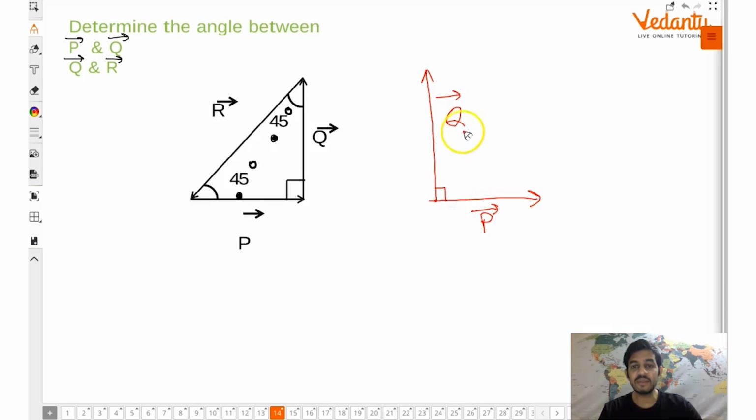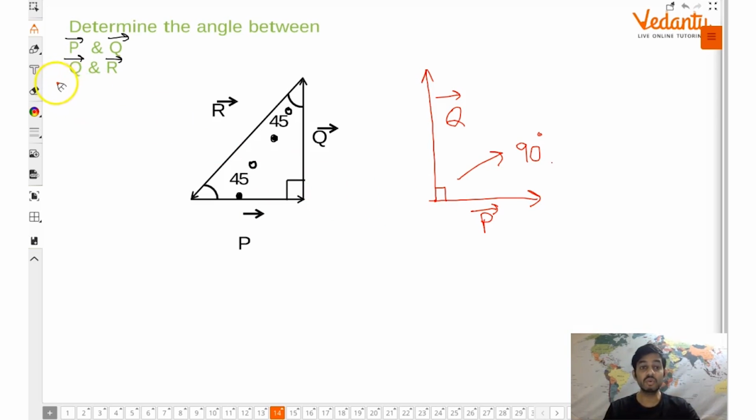The angle between P vector and Q vector will be 90 degree. Now you must be thinking, अरे सर यहाँ पर भी तो 90 ही दिख रहा था, क्या दिक्कत, इतना करने की जरूरत क्या थी? Guys, here it was a coincidence that head और tail जोड़ने पर 90 बन गया. It is not always necessary ऐसा हो जाए.